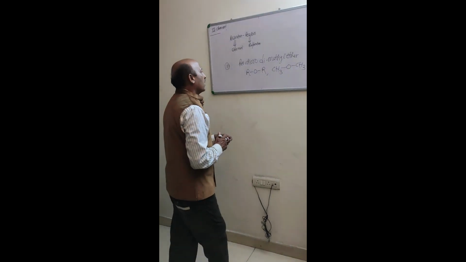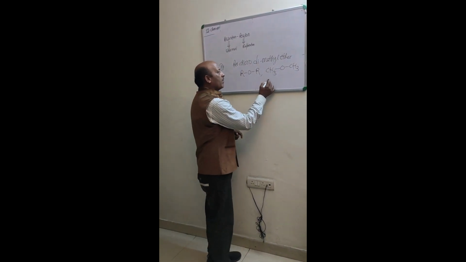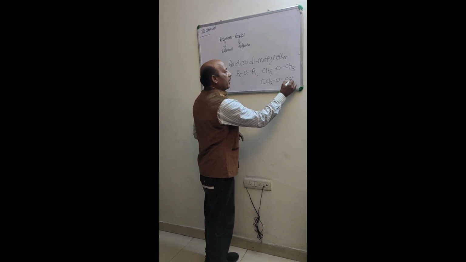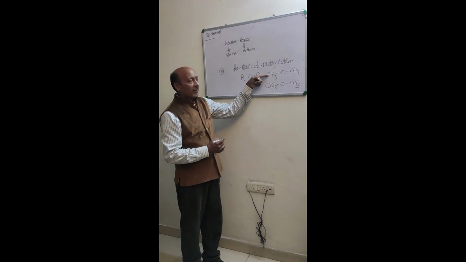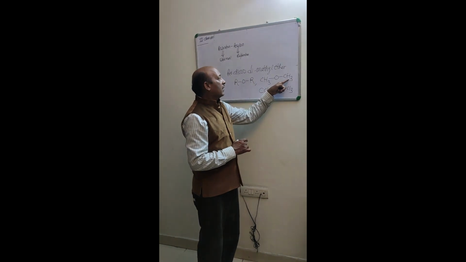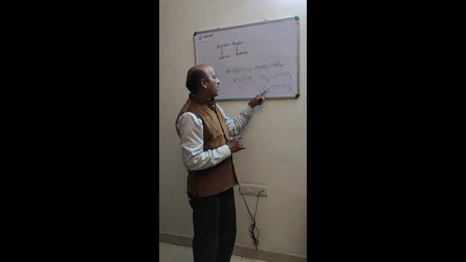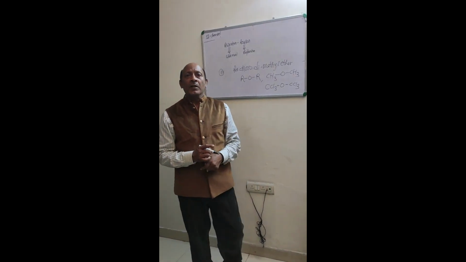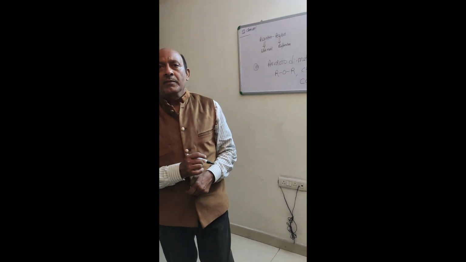Then what to write? Perchlorodimethyl ether. Then the formula becomes CCl3OCCl3. CCl3 means in CH3, all 3 H atoms are replaced by 3 Cl atoms, and also here all 3 H atoms are replaced by 3 Cl atoms. That means CCl3OCCl3 is the formula of perchlorodimethyl ether. Okay.